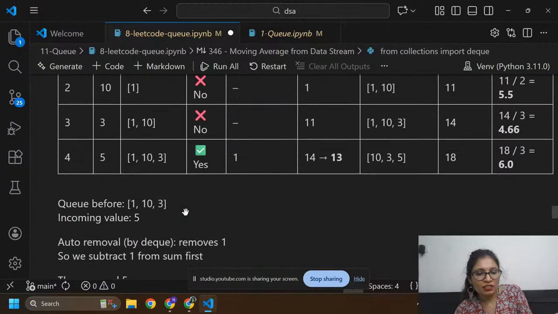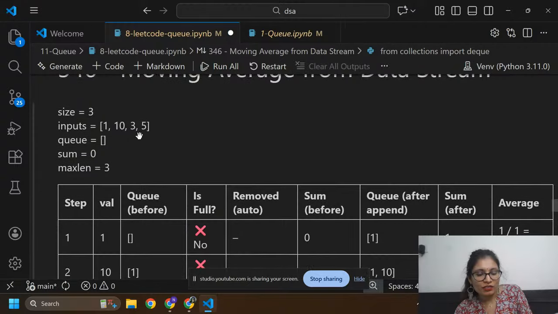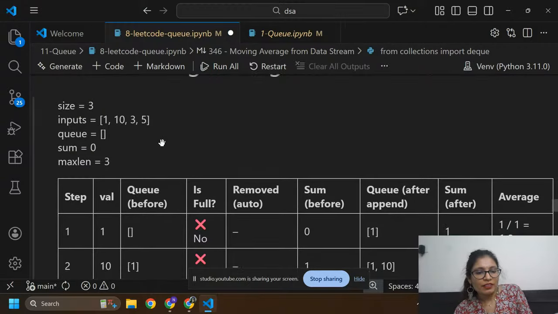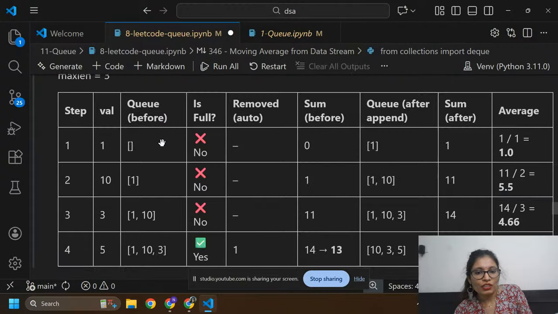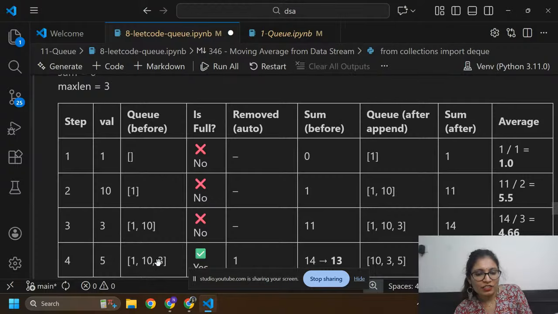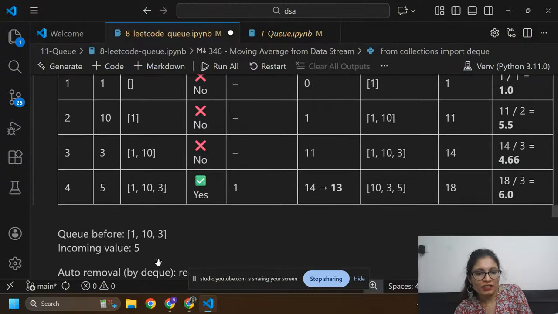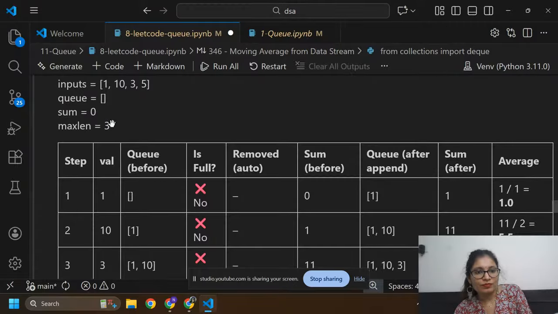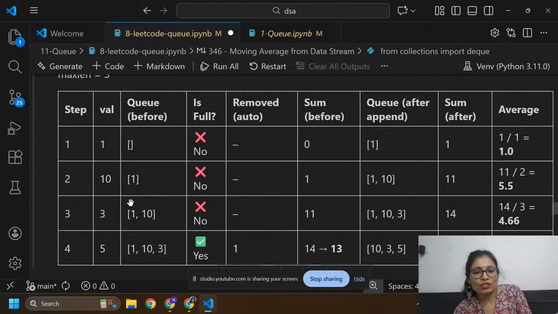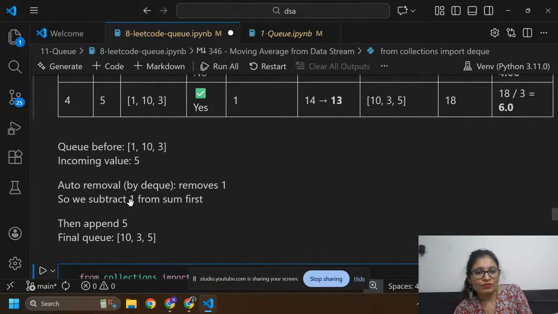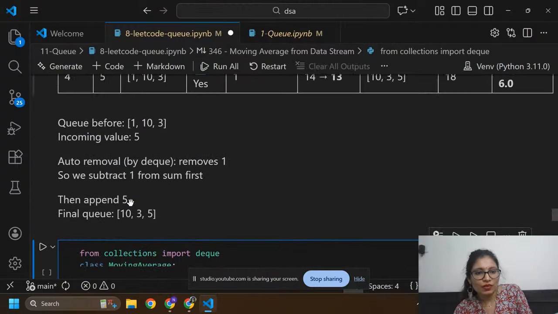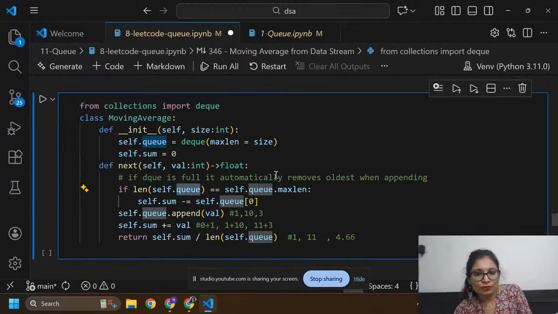Length is 3, because we have 3 elements, and the maximum size is also 3. So this condition is true.